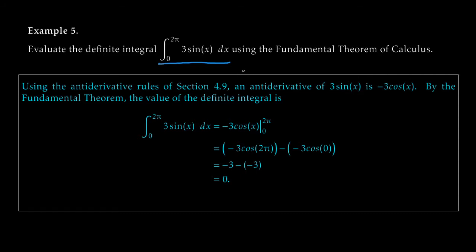So, to start it off, the first thing we're going to do is really just compute an indefinite integral. If we computed the indefinite integral of 3 sine x dx, what we'd get is 3 times the indefinite integral of sine of x dx. And if we integrate sine x dx, we're just getting a function whose derivative is sine of x. Now, cosine derives to minus sine of x, so we'll need to pick up a minus cosine here for our signs to work out correctly. And what we'll get is 3 times minus cosine of x. And if you simplify just a little bit, that's minus 3 cosine of x.